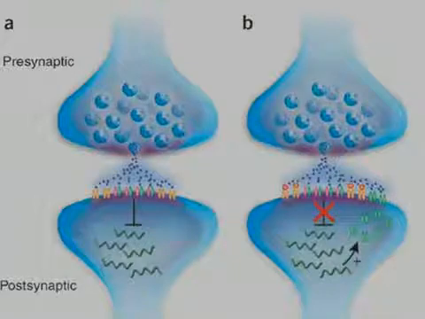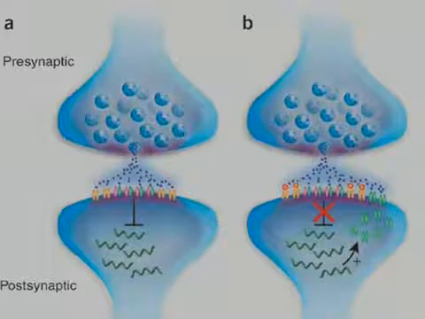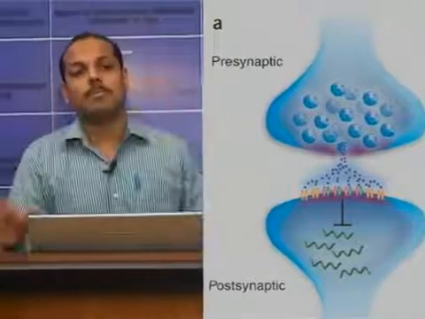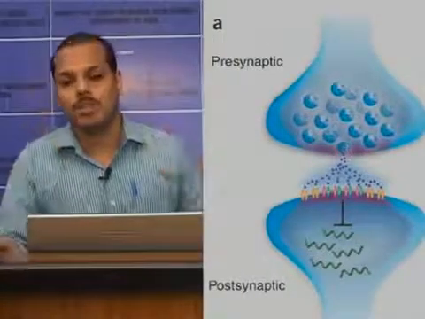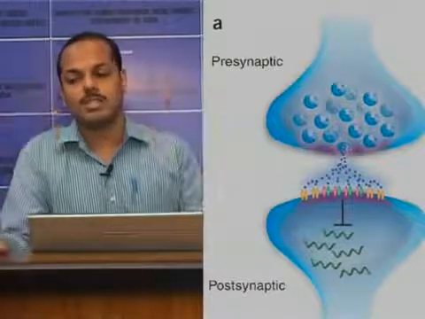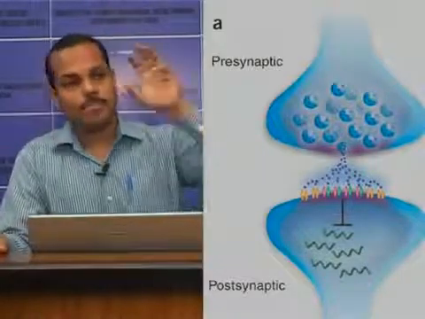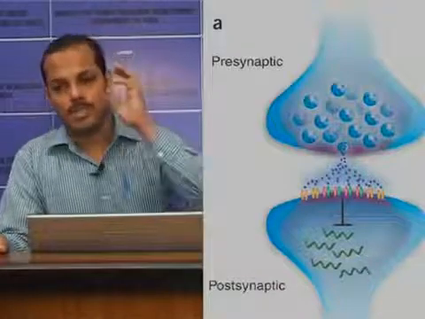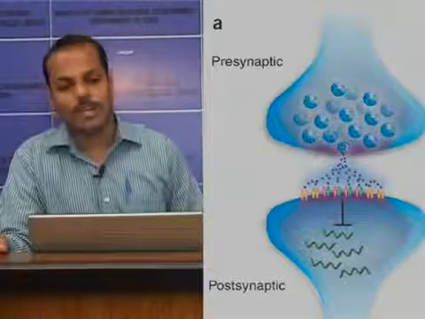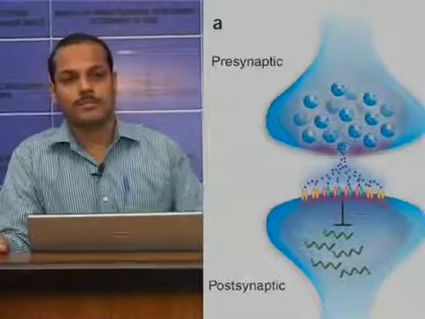The area between the postsynaptic membrane and presynaptic membrane is called the synaptic cleft. So the presynaptic membrane, synaptic cleft and postsynaptic membrane together are known as a synapse.